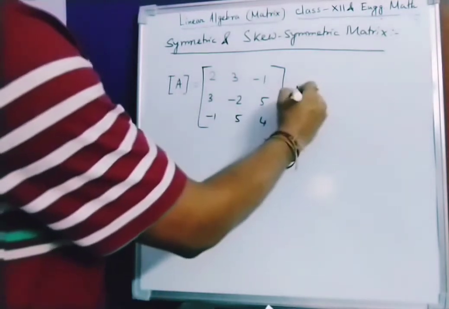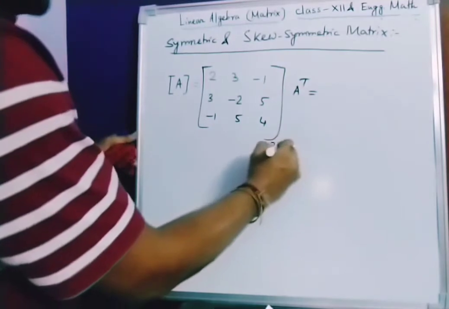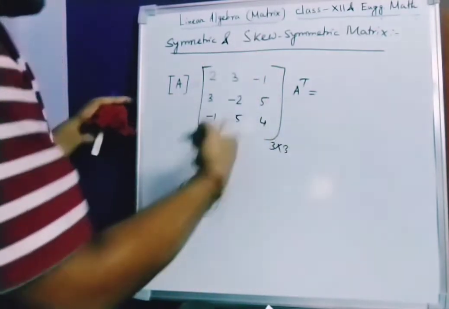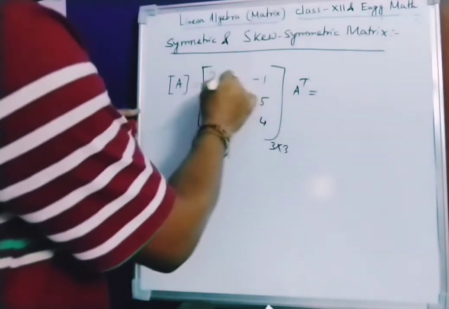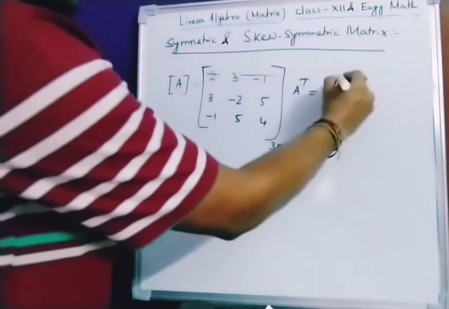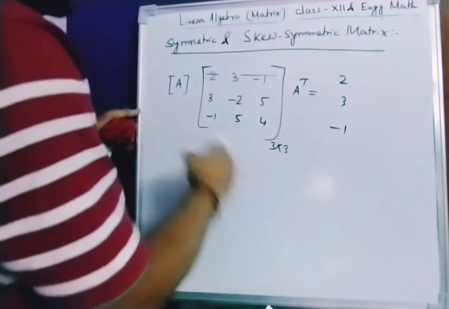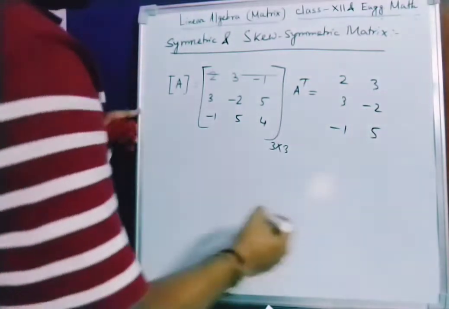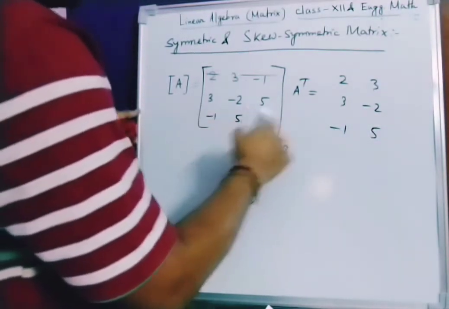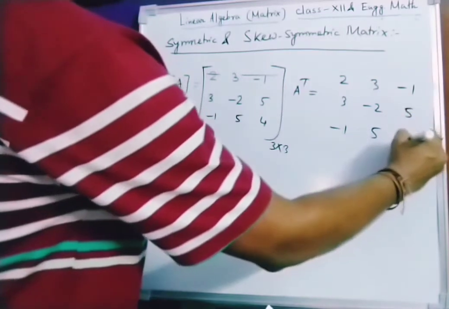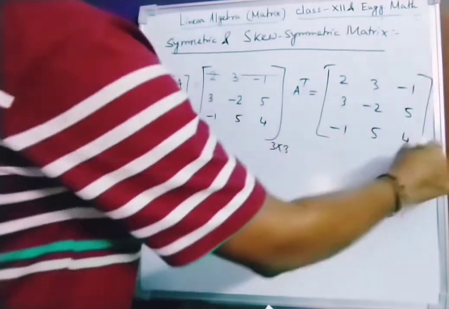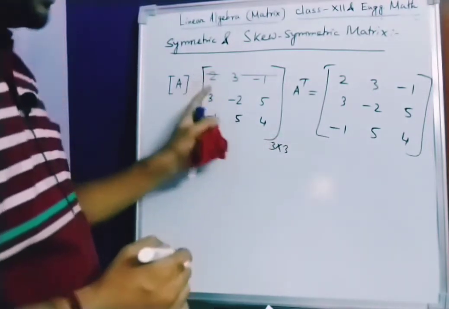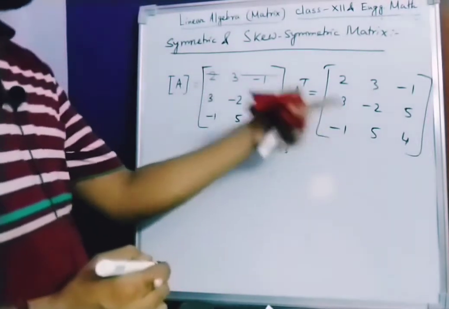Now here the order is 3 cross 3, and after doing transpose, row becomes column and column becomes row, right? So the row 2 3 minus 1 you have to write column-wise, 2 3 minus 1. Now 3 minus 2 5, write 3 minus 2 5 column-wise. Next is minus 1 5 4, minus 1 5 and 4, you have to write column-wise. So can you see, is there any difference? Here is also the same matrix, means after doing transpose the same matrix comes back.